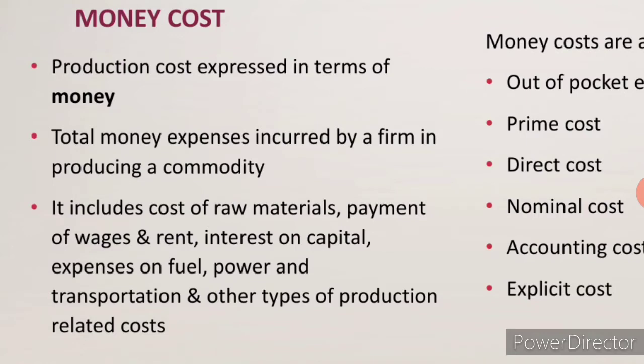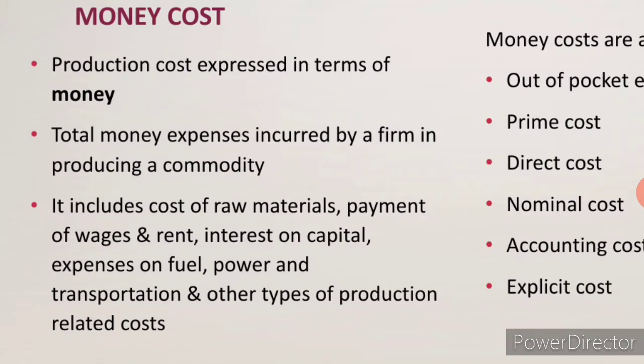If we have taken any ground to produce, for factories or industries, we have to pay rent. Or a producer may get a loan from friends, relatives or a bank, so for that he has to pay interest on capital. This is all a type of cost.